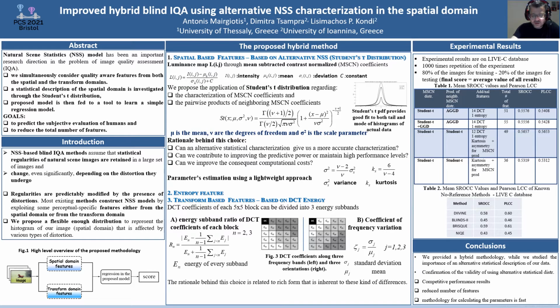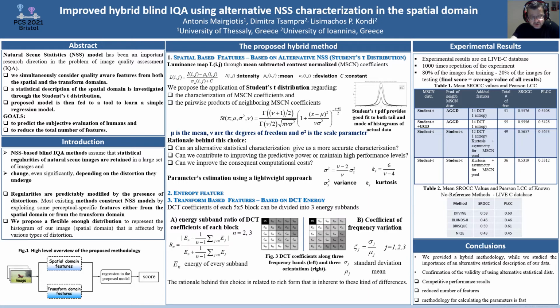In the spatial domain, we propose a flexible enough distribution to represent the histogram of our image that is affected by various types of distortion. Thus, we propose a Student's t distribution, and we realize that the shape of our data in the spatial domain is inherent in its properties. In addition, the combination of the proposed alternative statistical description together with the fastest parameter estimation algorithm helps us to maintain high levels of evaluation along with computational cost reduction.